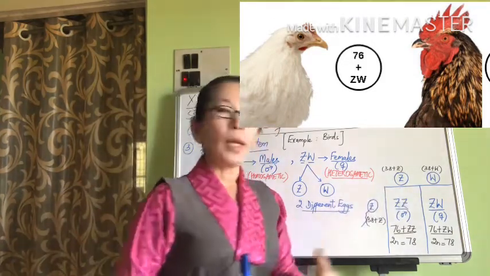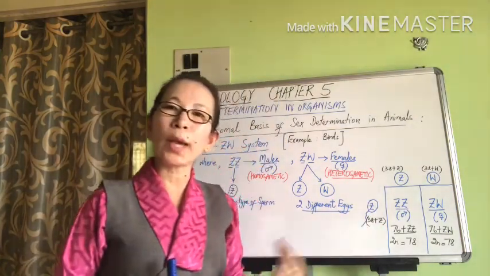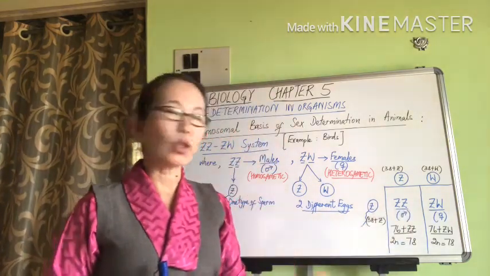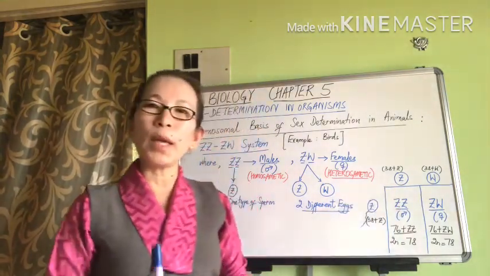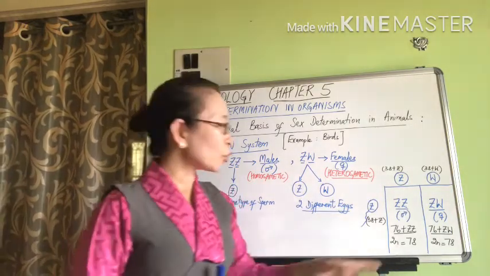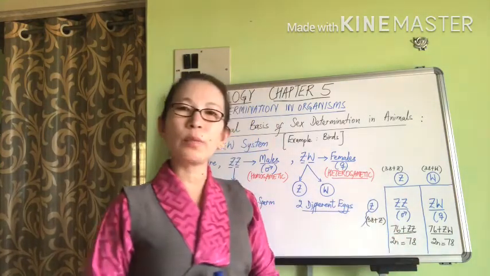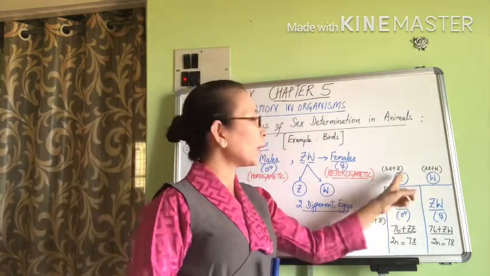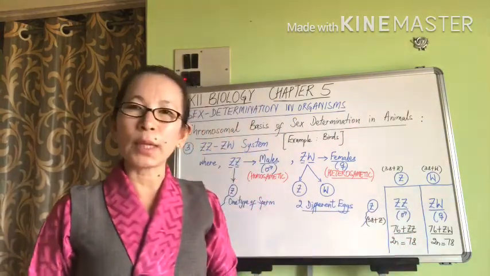Now, if a Z chromosome containing egg is fertilized by a sperm which is also carrying the Z chromosome, then the sex chromosome combination is going to be ZZ, which would be a male bird. And since both of these gametes are bringing in one set of autosomes plus one of the sex chromosomes, this is going to result in 38 plus 38 autosomes, which is 76 autosomes, and one Z from the sperm and another Z from the egg, which is ZZ. And their 2n number is going to be 78.